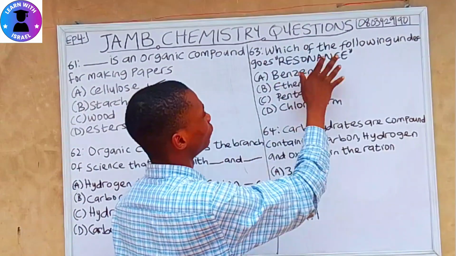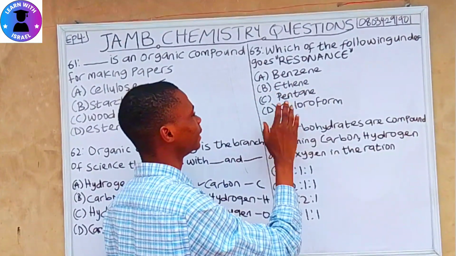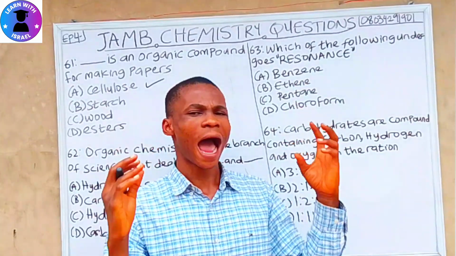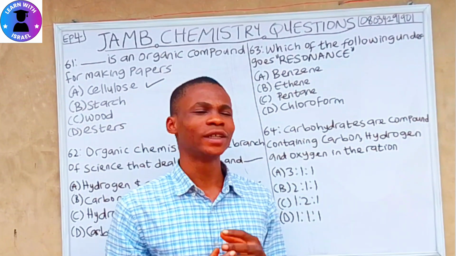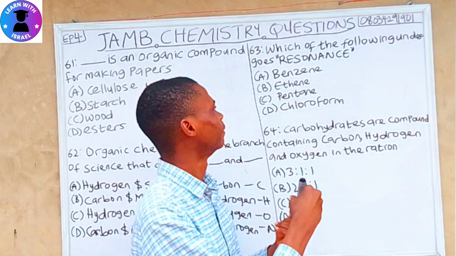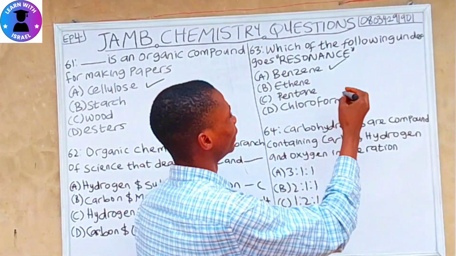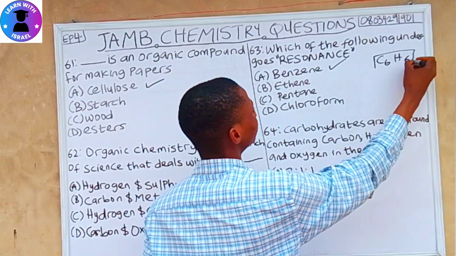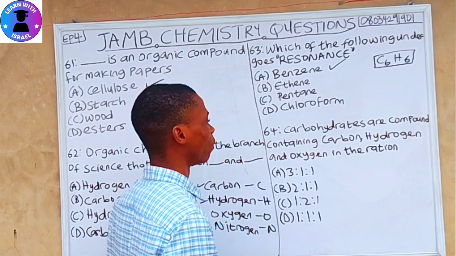Question 63. Which of the following undergoes resonance? A. Benzene, B. Ethene, C. Pentane, D. Chloroform. For those that are familiar with aromatic compounds, one of the examples of aromatic compounds that undergoes resonance is benzene. And the formula for benzene is C6H6. Let's move to question 64.